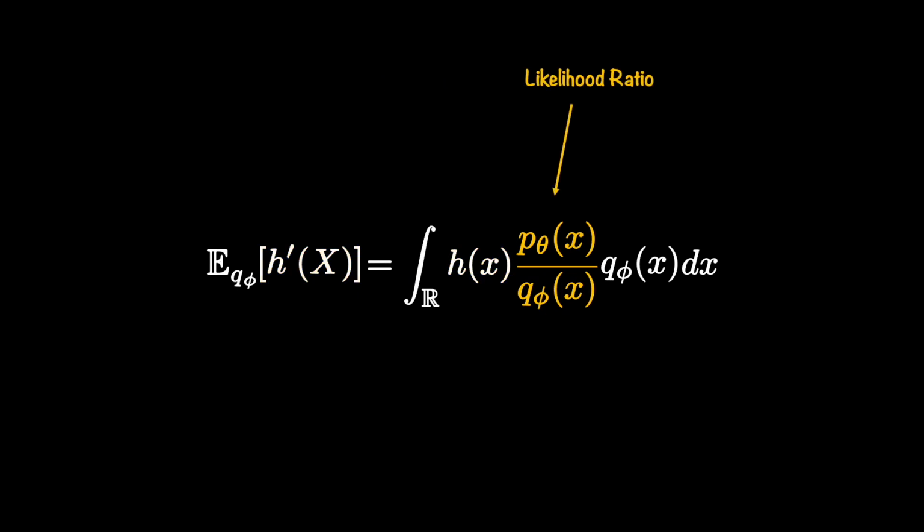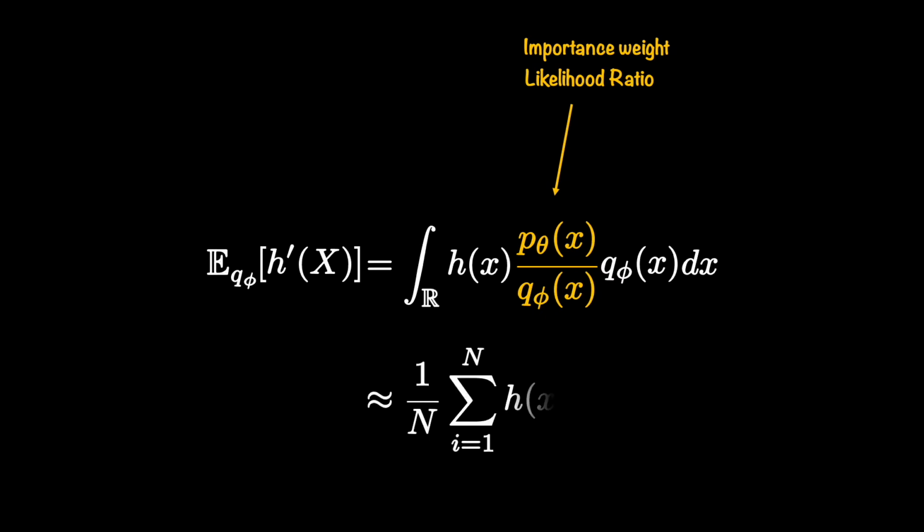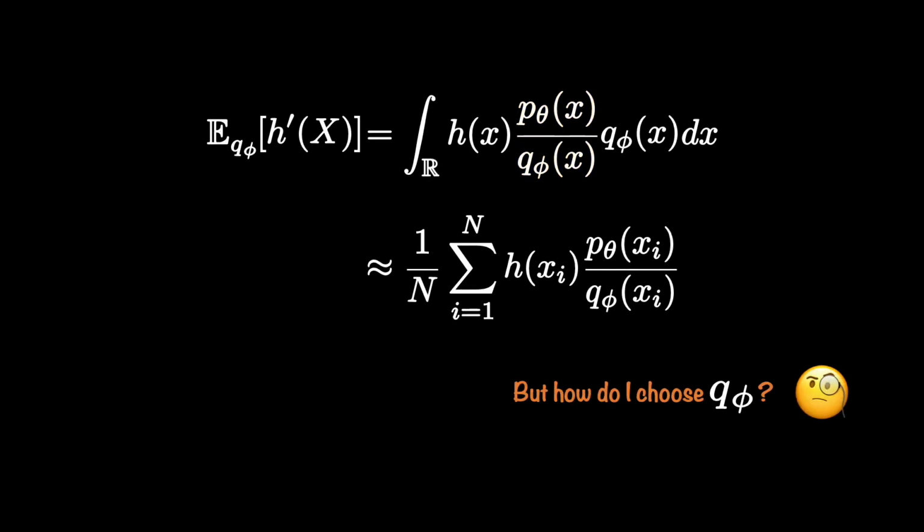The ratio of our original PDF and the sampling distribution PDF is called likelihood ratio, and in the context of importance sampling, it is known as importance weight. Essentially, it is the factor that introduces the correction to account for the fact that we have used a proxy distribution for sampling. And finally, thanks to the law of large numbers, we can write this newly formulated expectation as this. As you can appreciate, this was simply a rearrangement in the expectation equation.